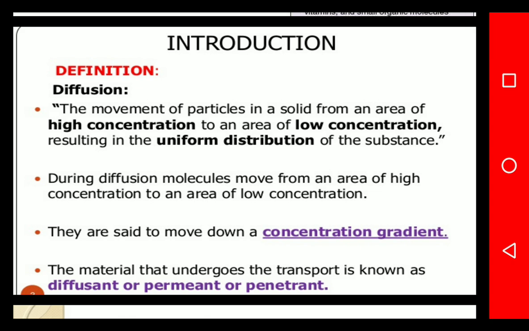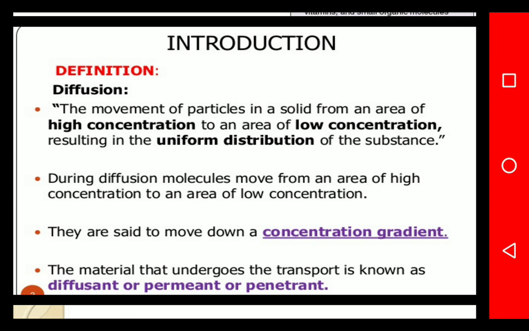If we introduce a drug at the uppermost part, then it is transferred in a downward direction, so it is a unidirectional process. The material that undergoes the transport is known as the diffusant, permeant or penetrant. These are the different names for the material used in the diffusion process; as the process is diffusion, it is called the diffusant.